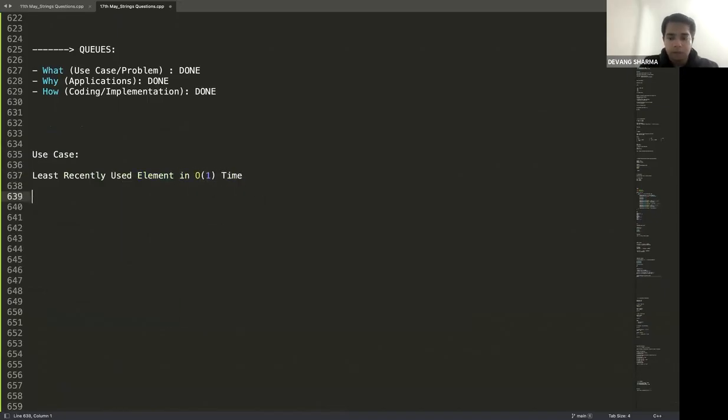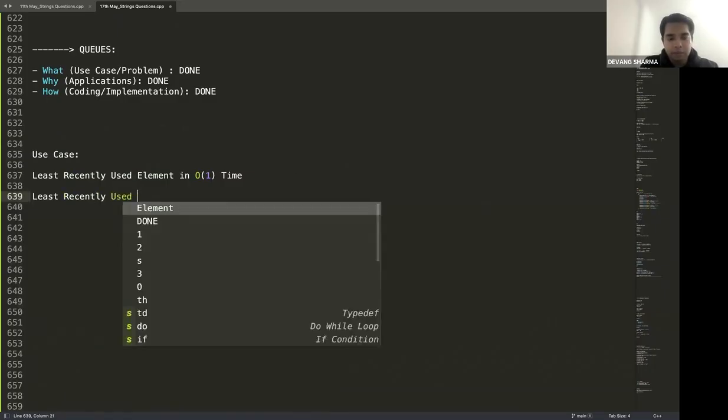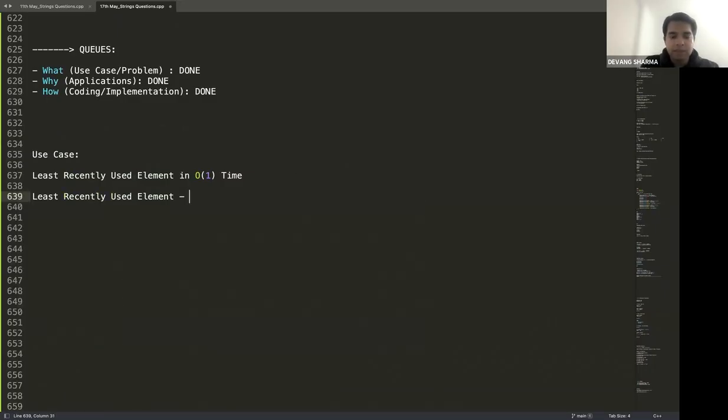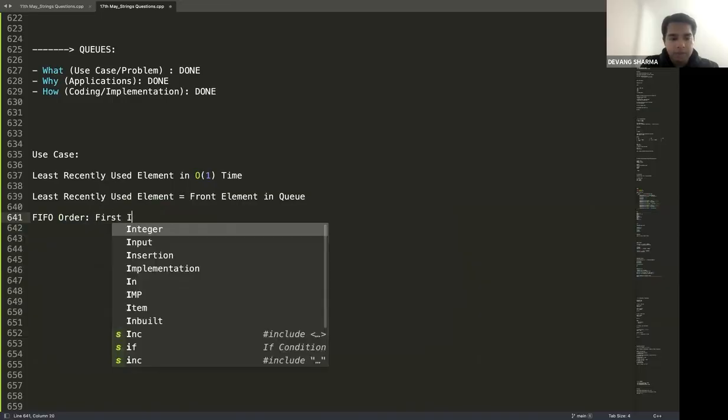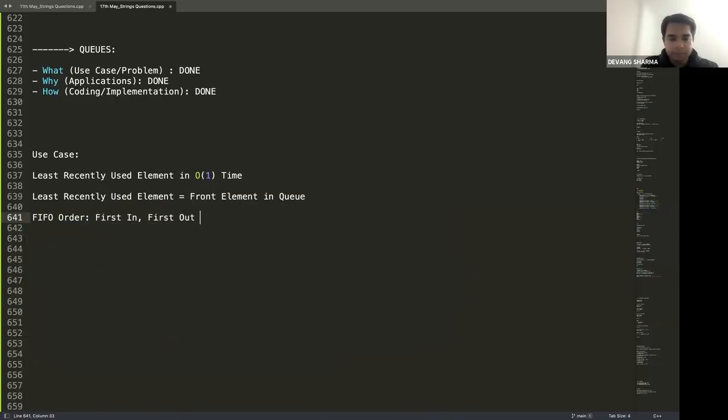When we say least recently used element, what do we mean? It is the front element in the queue. It follows an order called FIFO order. What does FIFO order mean? The first element to be inserted is the first element to be deleted.